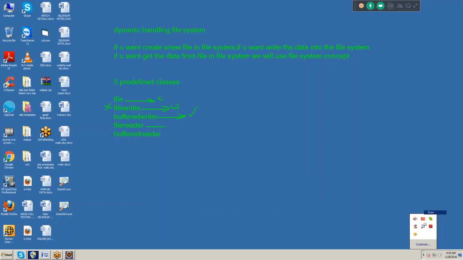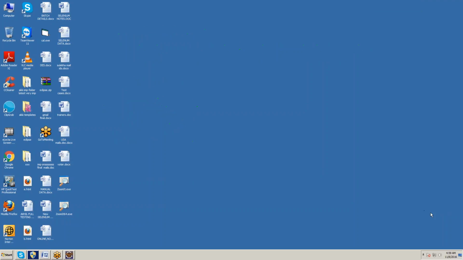Next, file reader is used to read the data from file system. If you write only file reader, we can't read the data from file system. Compulsory, we need to take the reference of buffer reader. Then only we are able to get the data from file system.